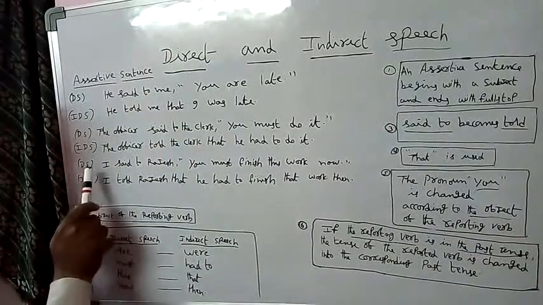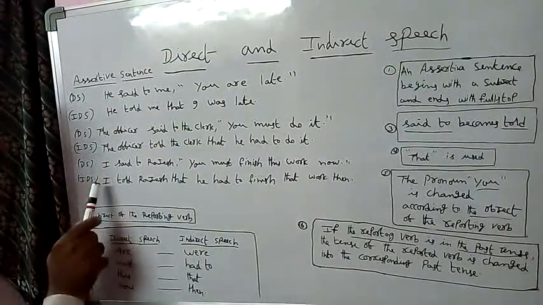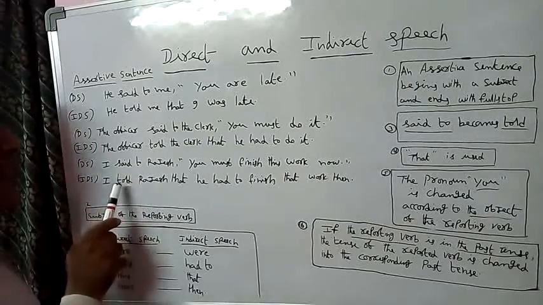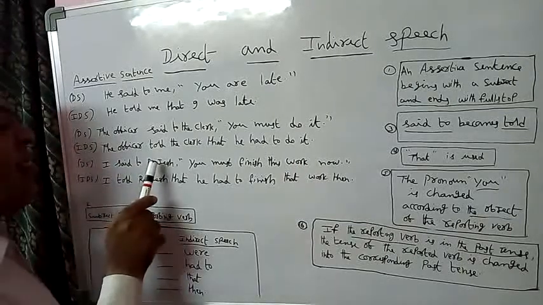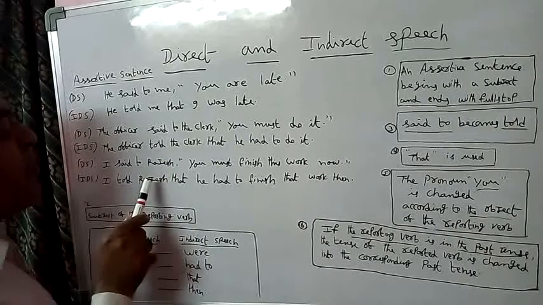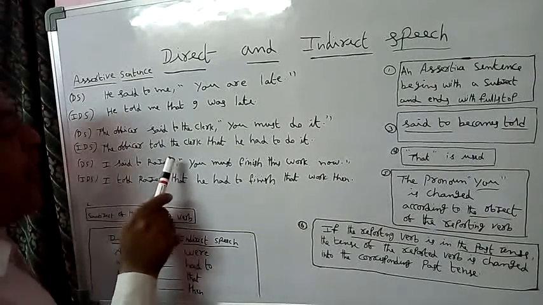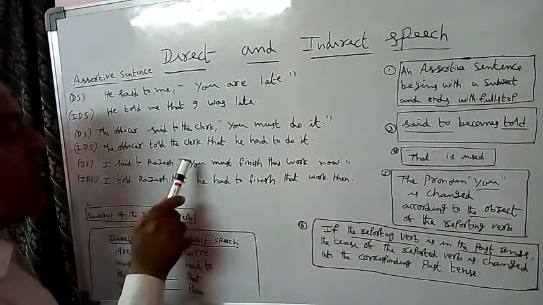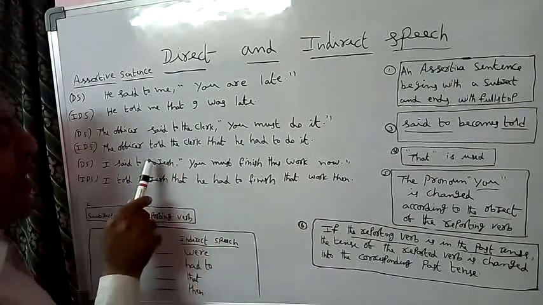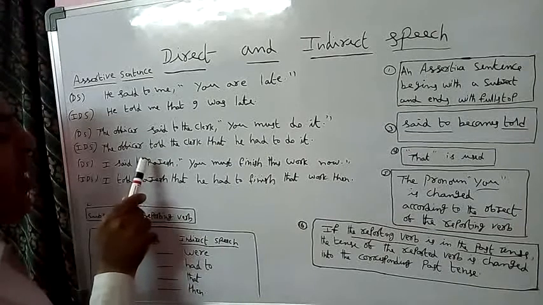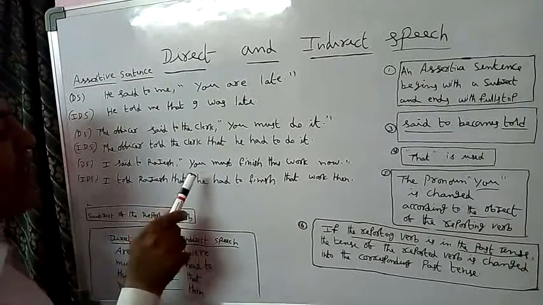In direct speech, the subject is I. The same subject you must write. "Said to" becomes "told". The object is Rajesh. The same object we must write here, Rajesh. "That" is used instead of the comma. Here the pronoun "you" is changed according to the object. The object is Rajesh. Rajesh means he. You change it as he.